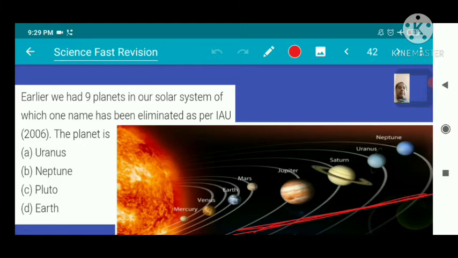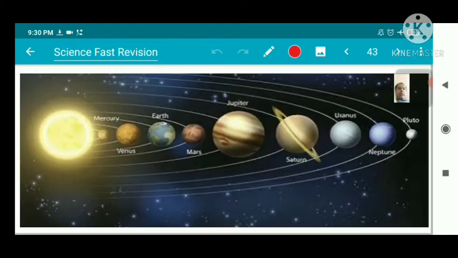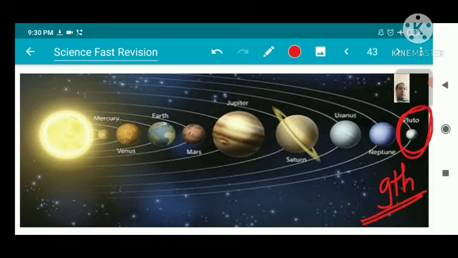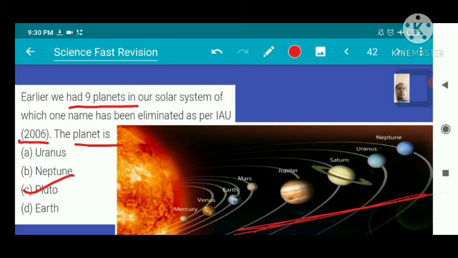Earlier we had 9 planets in our solar system, of which one has been eliminated as per IAU in 2006. Which planet was eliminated? That is Pluto. This is our old solar system and Pluto is present here. This is the ninth planet which was removed in the year 2006.